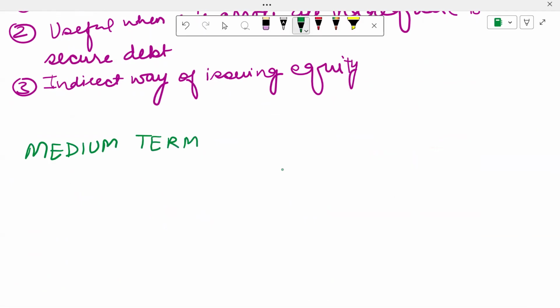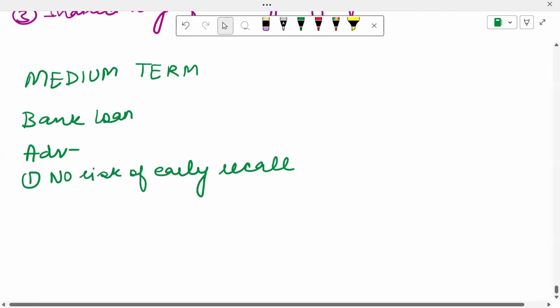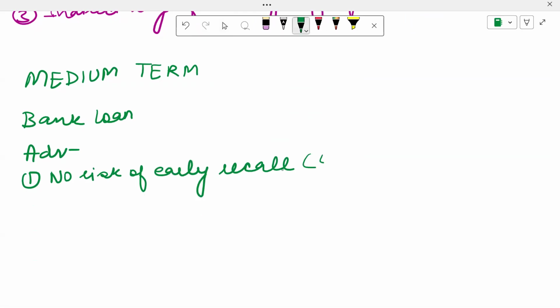The number one source which we study over here is going to be a bank loan. You all know what bank loans are, so let's straight away get to the advantages. Number one, there is no risk of early recall. Whatever the time period the bank has given you the loan for, you will have the money for the entire time period. So over here, the comparison is done with OD, which is repayable on demand. The advantage is that the bank cannot ask you on demand to repay the money. Whatever maturity has been agreed will be taken forward.